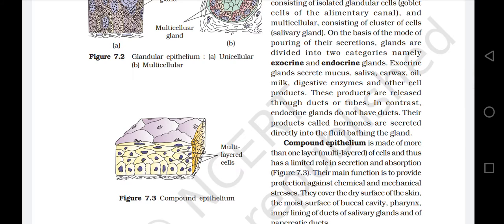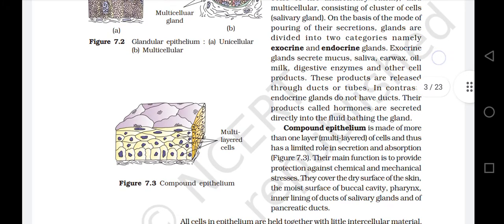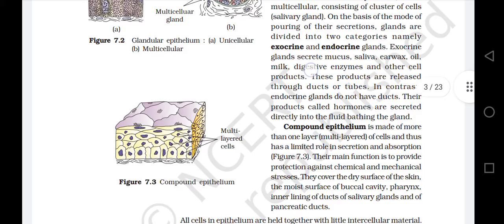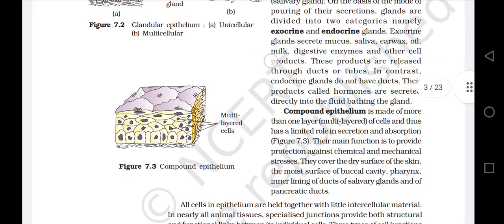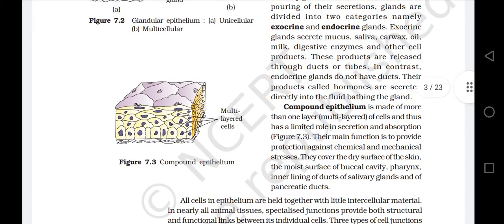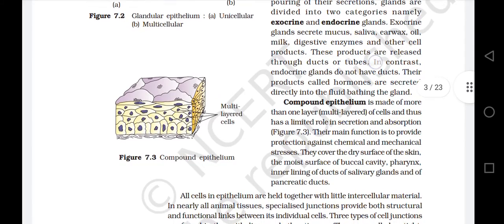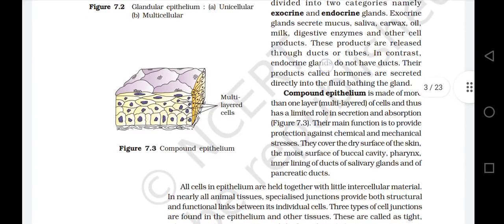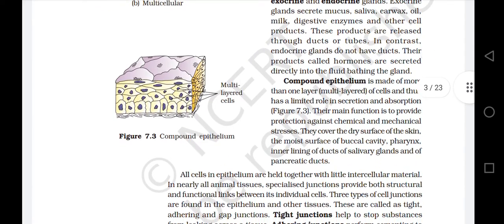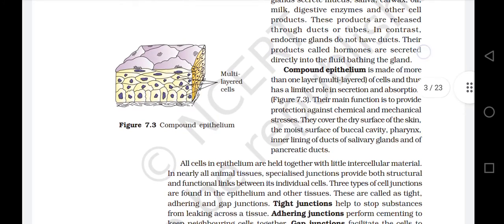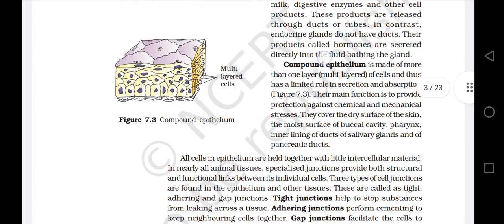Exocrine glands secrete mucus, saliva, earwax, oil, milk, digestive enzymes, and other cell products. These products are released through ducts or tubes. In contrast, endocrine glands do not have ducts. Their products, called hormones, are secreted directly into the fluid bathing the gland.